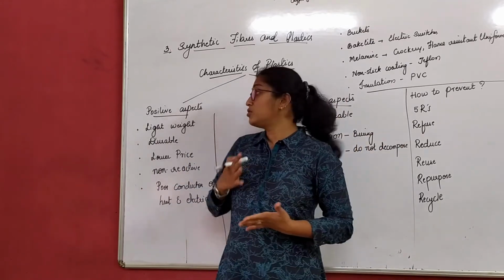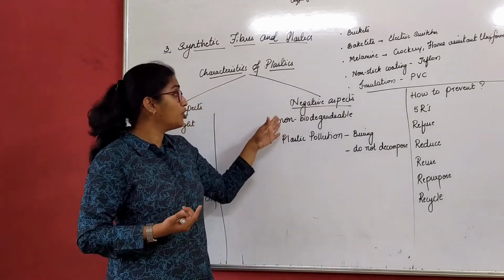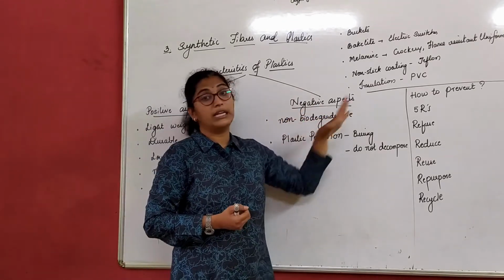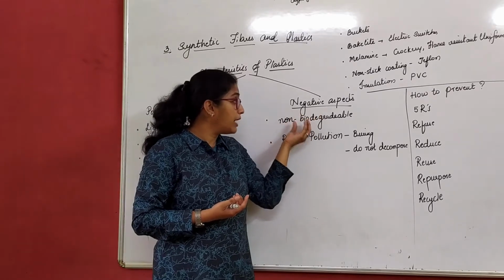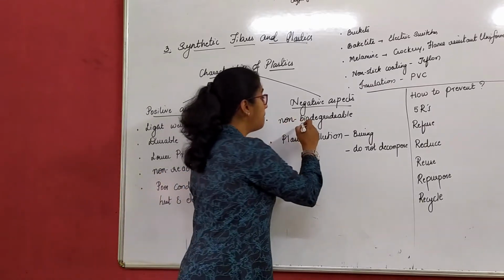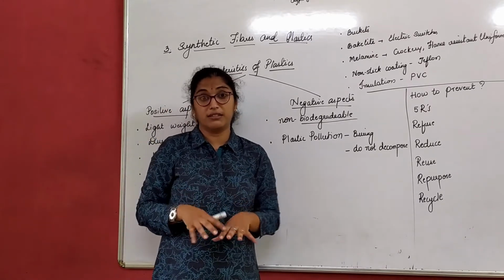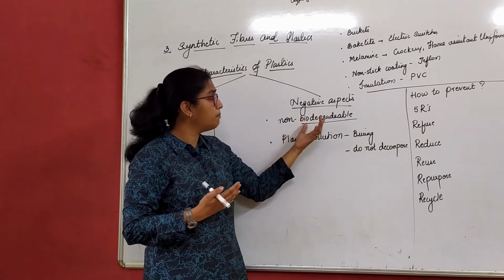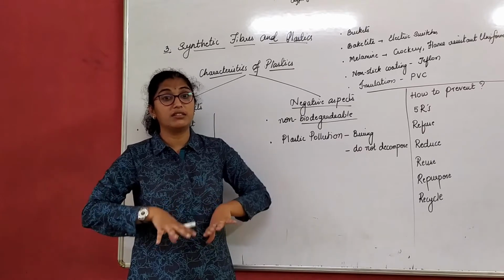So these are so many positive aspects of plastic. Now let us move on to the negative aspects of plastics. Plastics are non-biodegradable. Before that, let us first understand what is biodegradable and non-biodegradable. Biodegradable means the materials are degraded in the earth's crust biologically by worms and so on. Non-biodegradable are things which do not decompose, which do not degrade in the earth's crust.